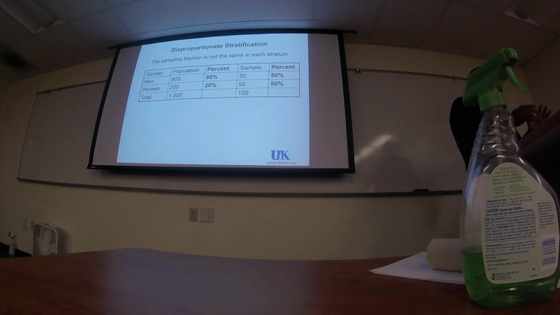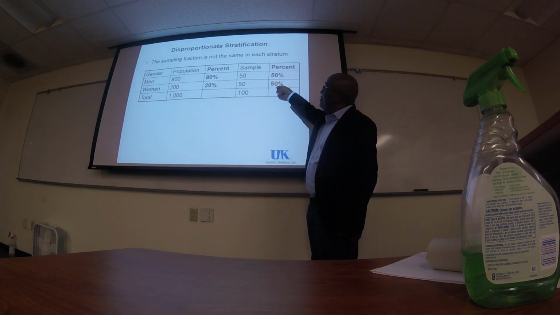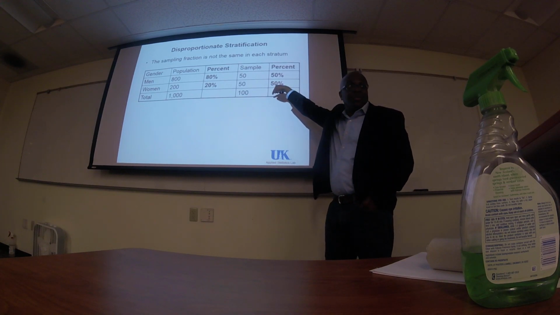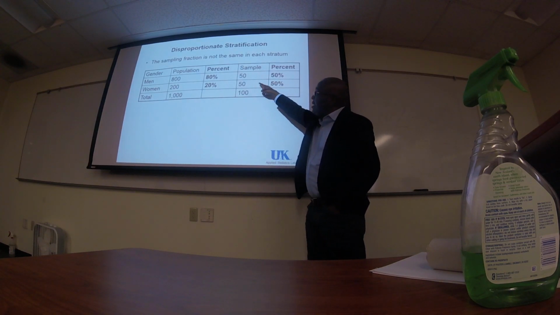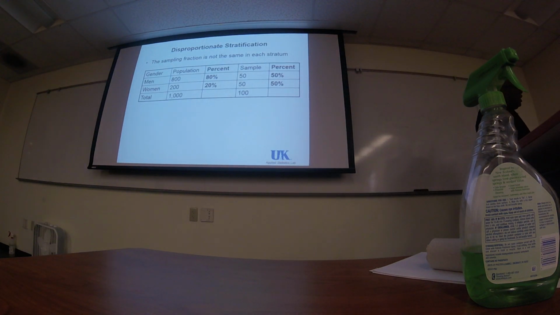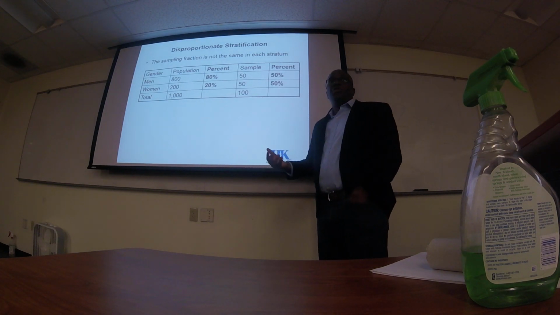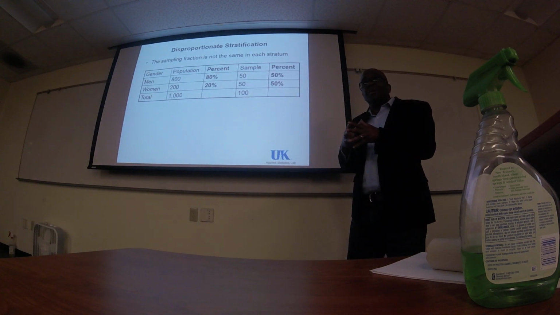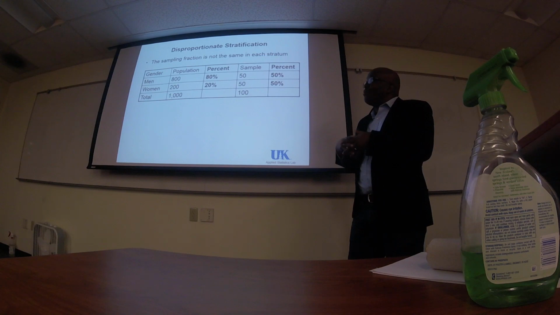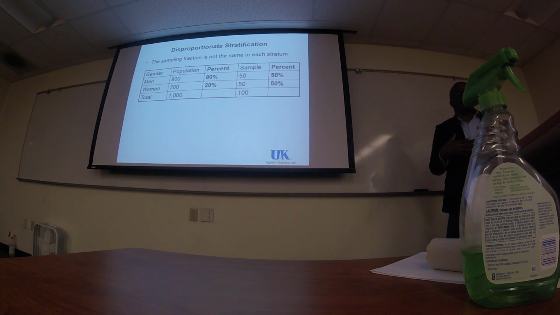I decided to take the same amount between the two of them. 50-50 is my sampling fraction here, but it's different, disproportionate. It gives me the advantage of comparing the groups. I oversample one of the minority groups so that I can compare them.